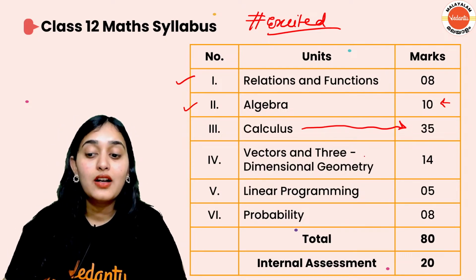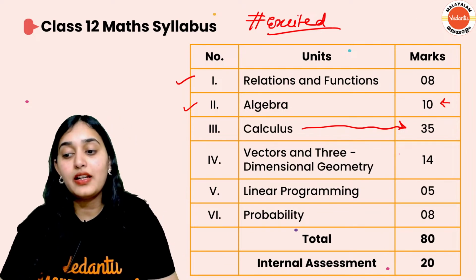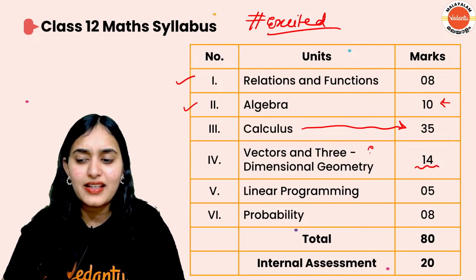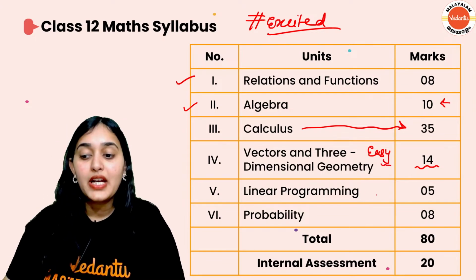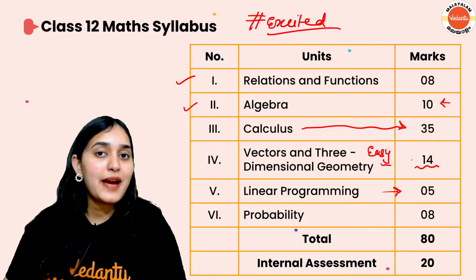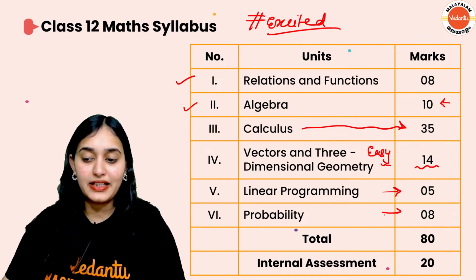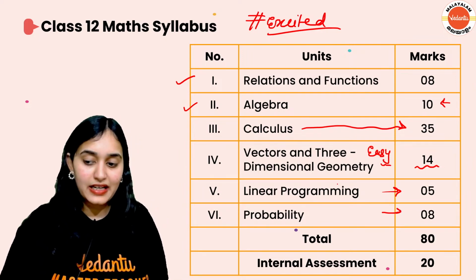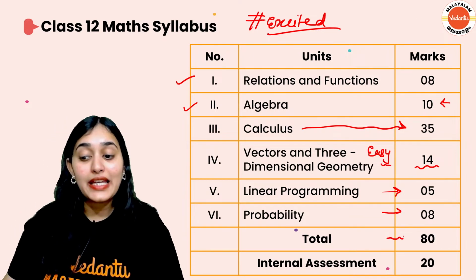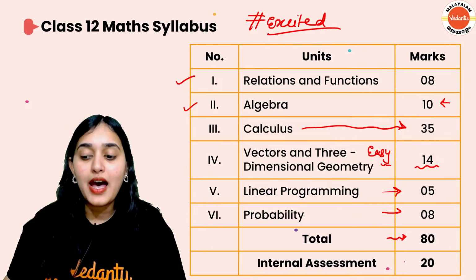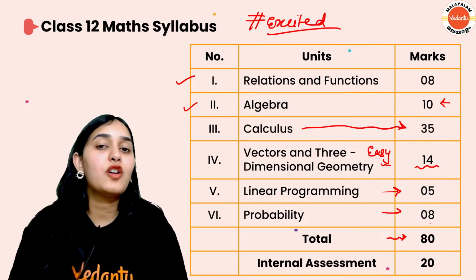Then you have vectors and 3D geometry for 14 marks. Very easy, very scoring and interesting chapter. Linear programming, the smallest chapter for 5 marks, and probability for 8 marks. So in total you are going to have an 80 marks paper and internal assessment will be out of 20.